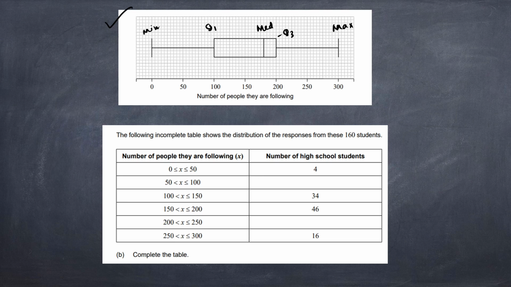So if we divide all these parts into 4 categories, this is the first part, this is the second part, this is the third part, and this is the fourth part. So the first part is from minimum value to quartile 1, the second part is from quartile 1 to median, the third part is from median to quartile 3, and the fourth part is from quartile 3 to maximum value. Now every part will have 25% of the total number.